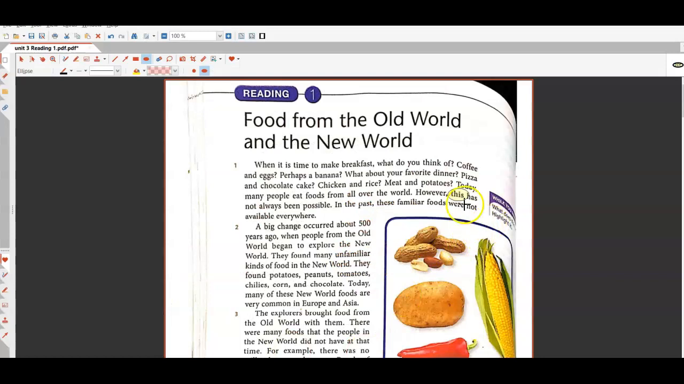So the question in the side asks us, what does this mean? And when we have a word like this, it refers to the whole previous sentence. Many people eat foods from all over the world. This, eating foods from all over the world, has not always been possible. Okay, so that's what that refers to.